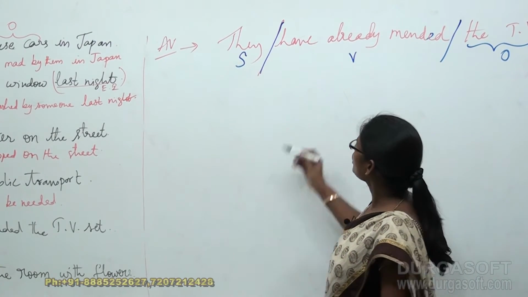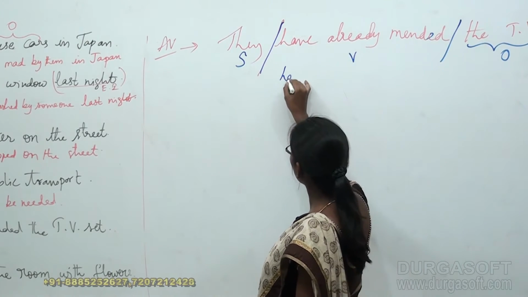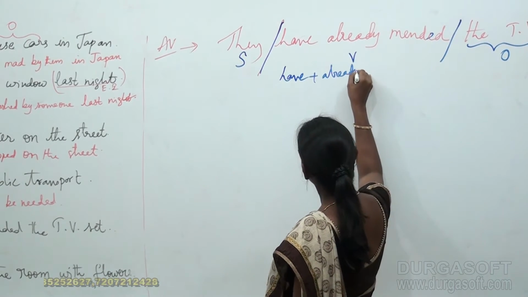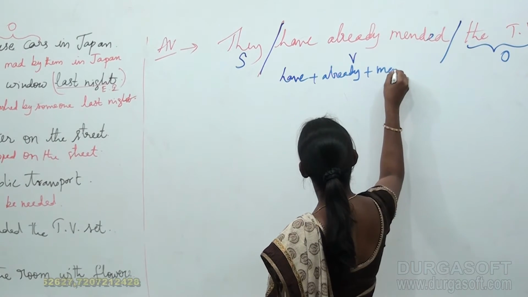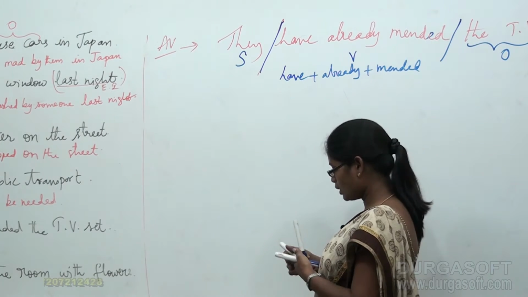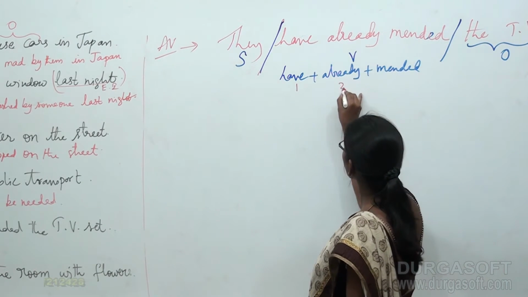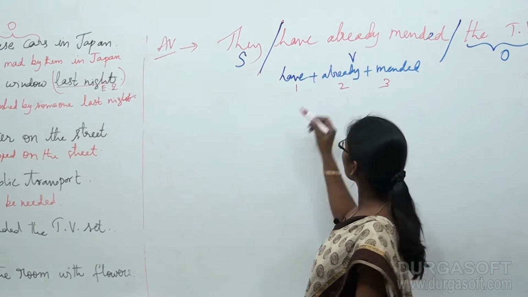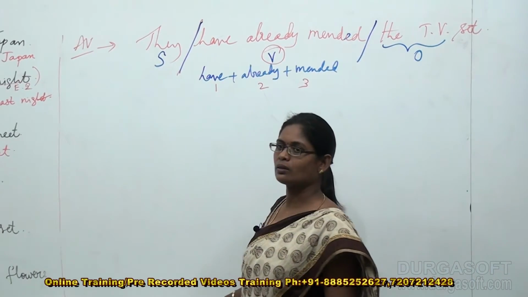So when you see this, we have have plus already plus mended. We have three particular words in the verb portion: 1, 2, 3.